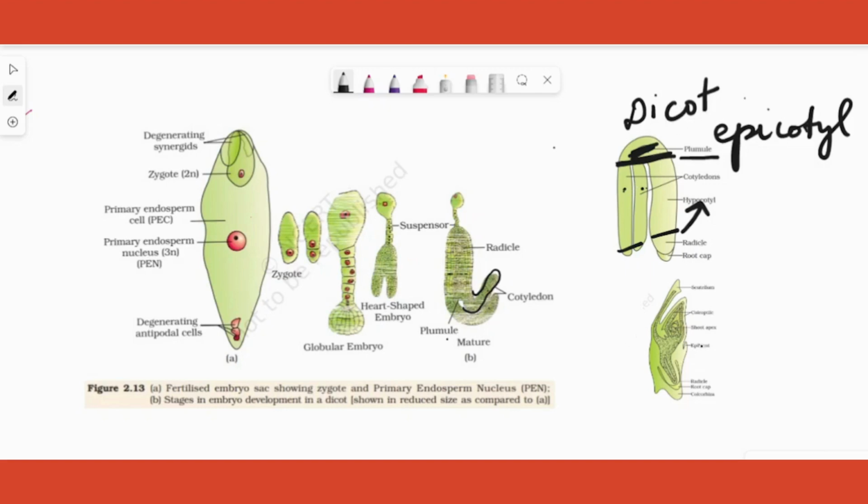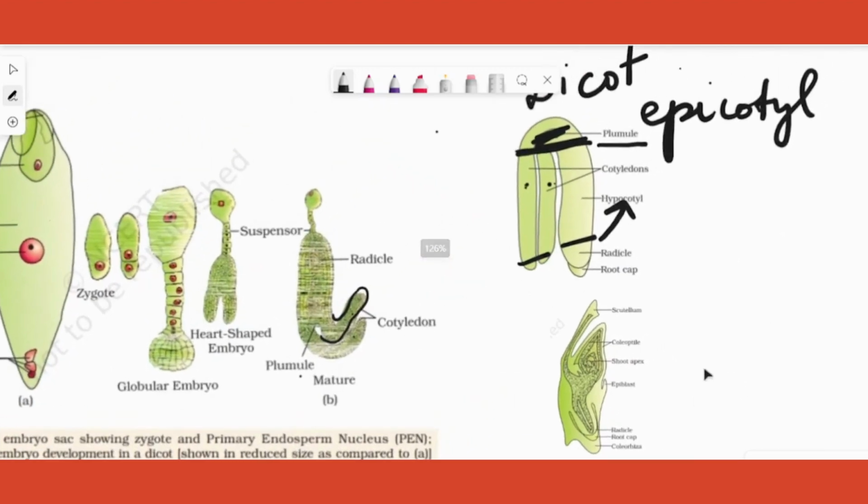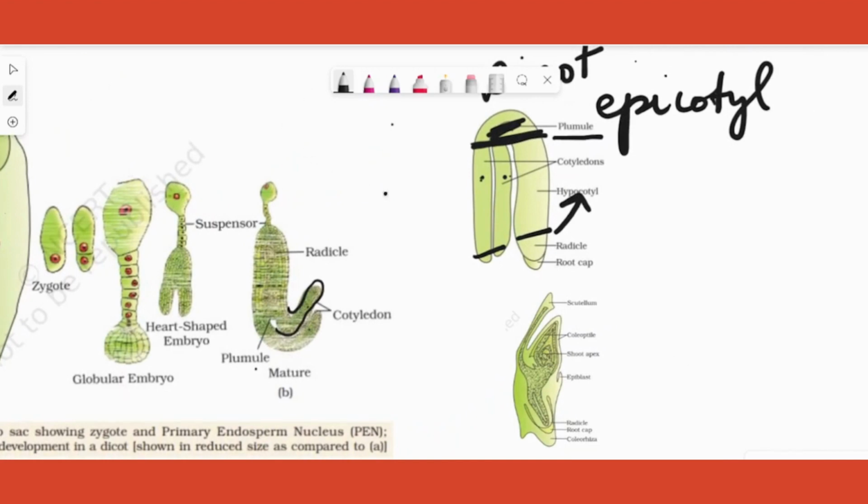When it comes to monocotyledon, it's somewhat the same, however with slight changes. You can see that there is only one cotyledon. The same structure is shown in the opposite direction; imagine it being like this. That's all there is to this structure. So this is your cotyledon, only one cotyledon. The other structure is the embryonal axis.